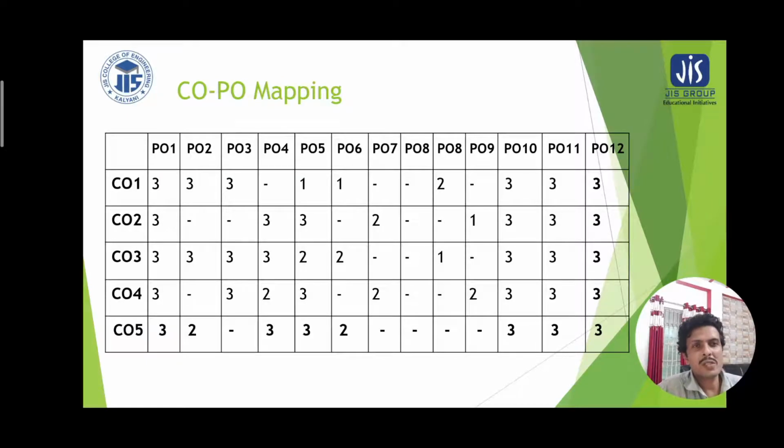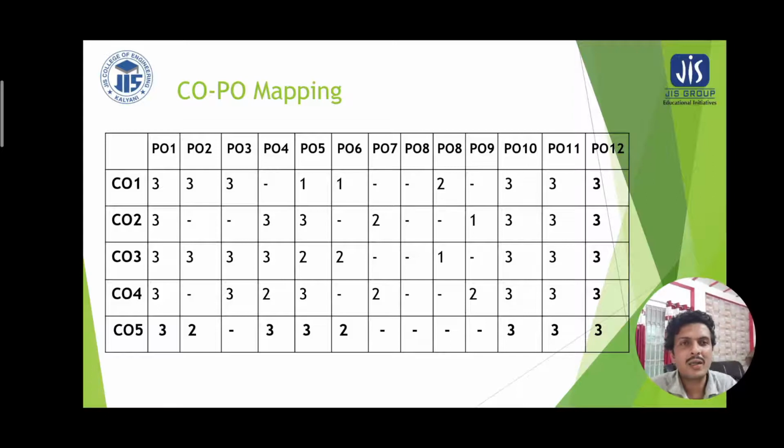Now these are the course outcome versus program outcome mapping. As analog and digital communication has plenty of applications in the domain of information technology, we find almost all the program outcomes have minimum contribution to one or more course outcomes. Weightage 3 is given for high weightage, 2 for moderate weightage, and the numerical value 1 is given for least weightage to some program outcome. And if there is no such linkage, then it is kept blank.